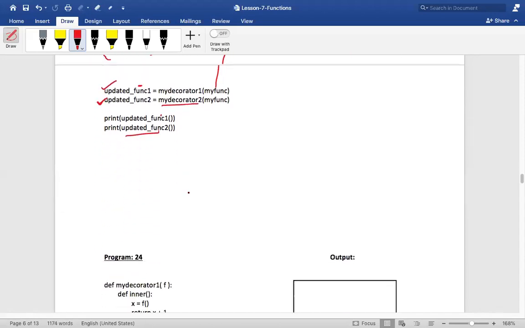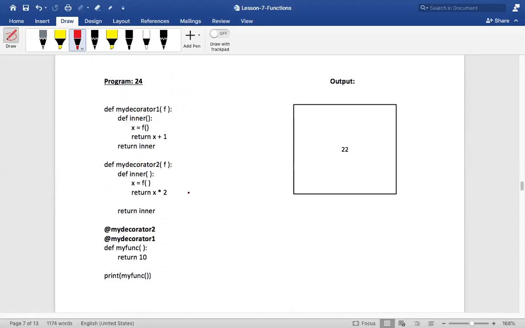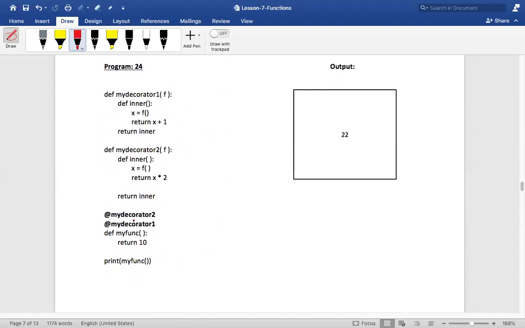Now, coming to this, the same two decorators I am applying using annotations. Did you see that? I have a single function. First, I will apply decorator 1 to this, and then to that result, I will apply decorator 2. You're getting what I'm saying? Akshada goes into a parlor, she does makeup. With the same makeup, she gets into some other parlor, they will apply some other makeup on top of that existing makeup. Did you understand that?